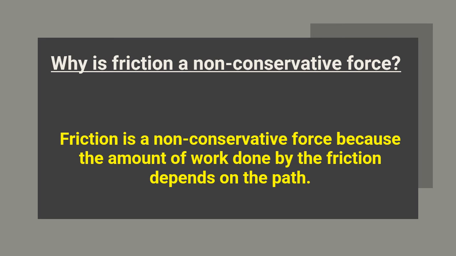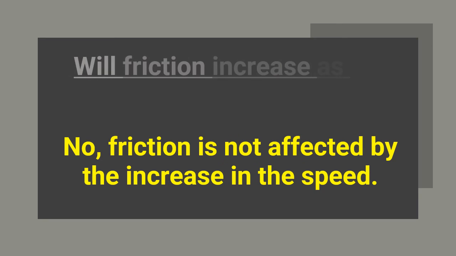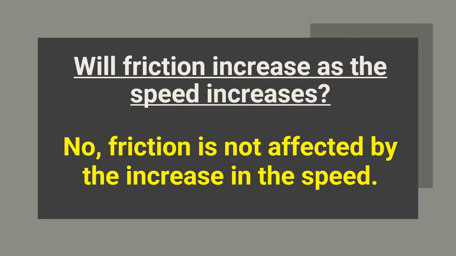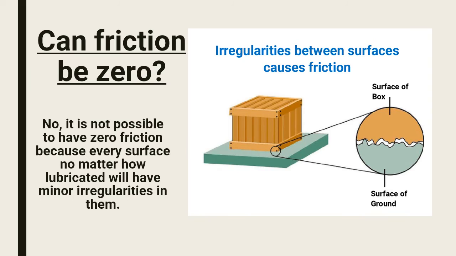Why do you think friction is a non-conservative force? Well, friction is a non-conservative force because the amount of work done by the friction depends on the path. Well, this is something confusing, right? Now, remember this. Friction will never get affected by the increase in speed, okay? This will also be used as the old information.